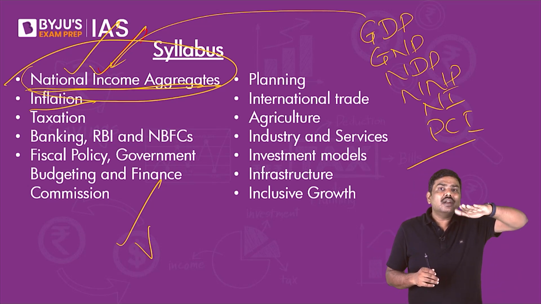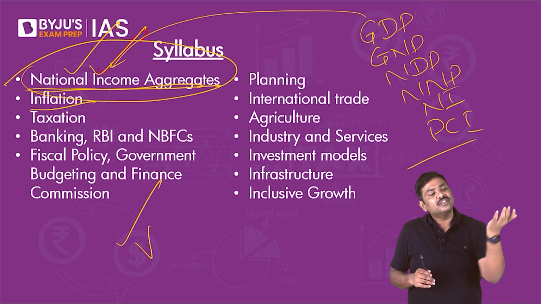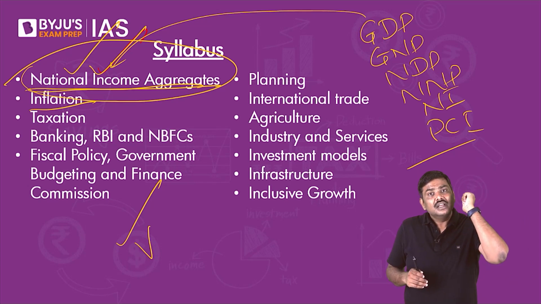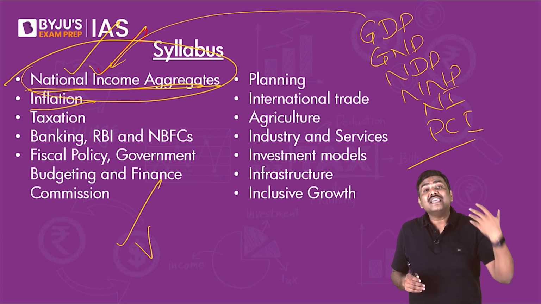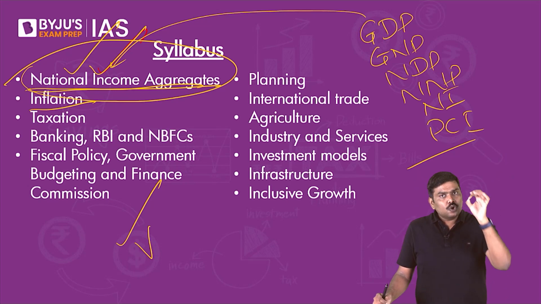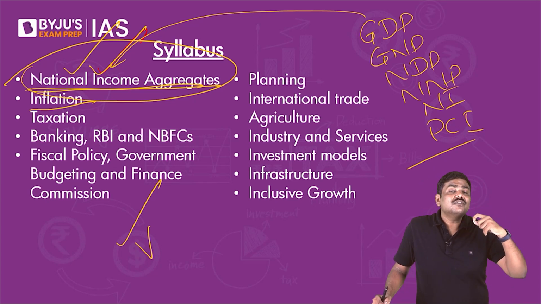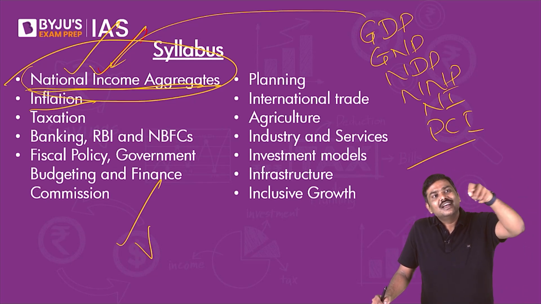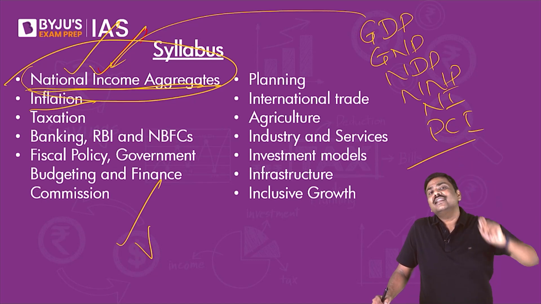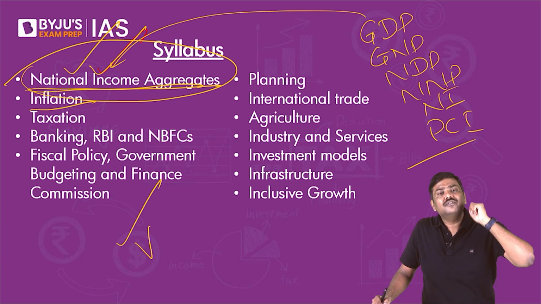And because of the war between Russia and Ukraine, if the prices of these commodities rise, prices of steel rise, prices of crude oil rise, which has actually happened, don't you think that because of the rising prices of these products, the import cost will increase? And when the import cost increases, automatically it will have an impact on inflation.